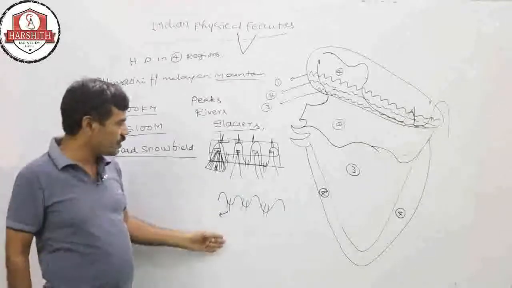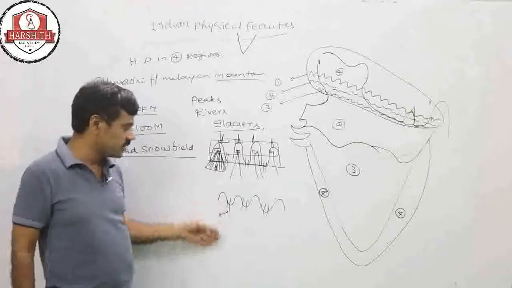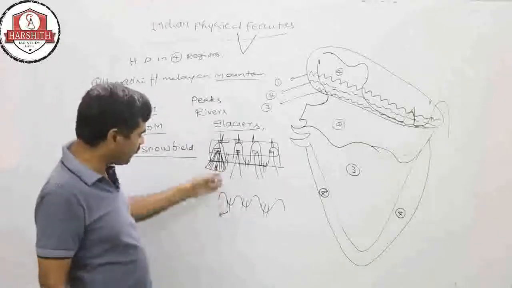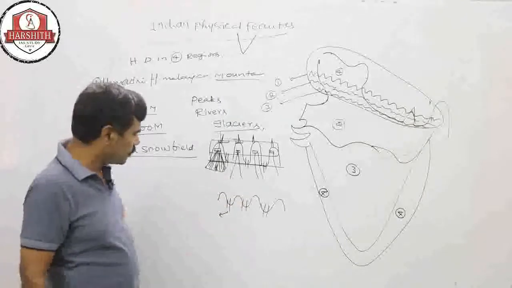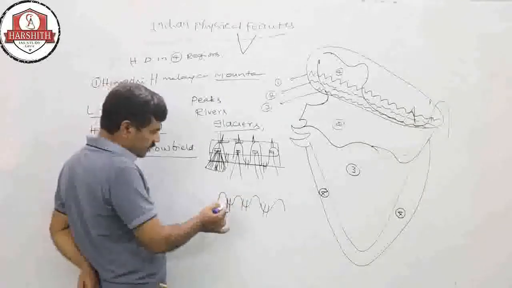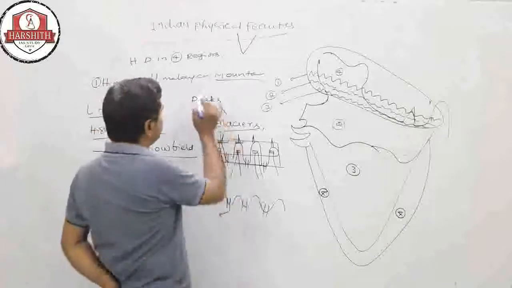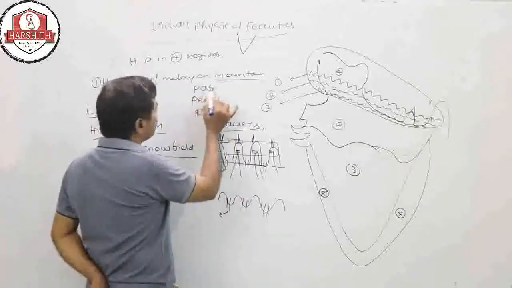So many transport systems enter through these passes from up to down. So these are the passes, right?